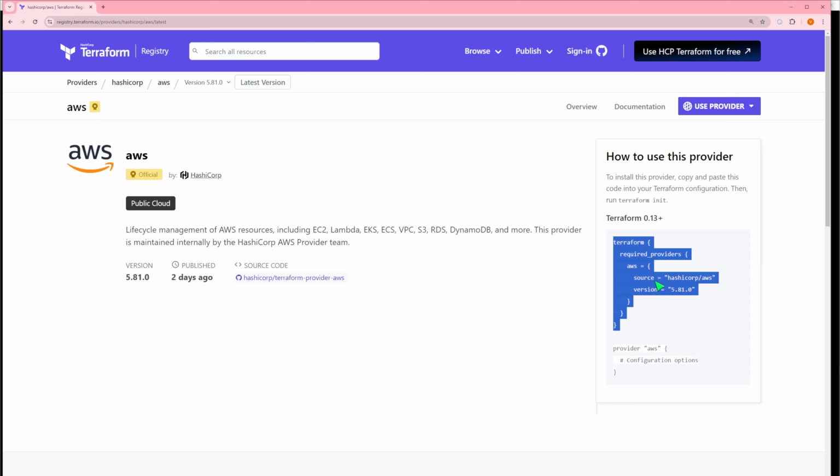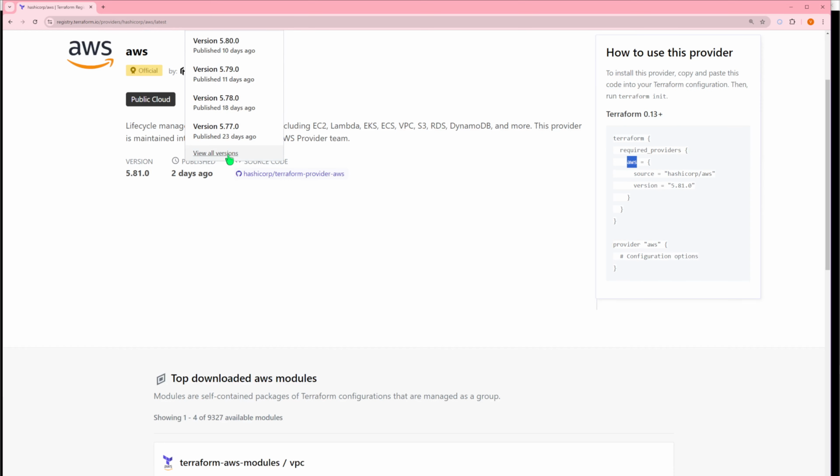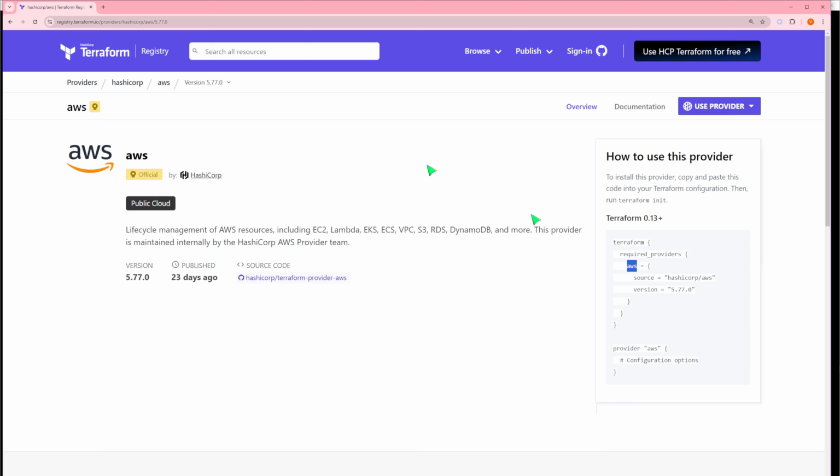Basically, this block is what will communicate that you are going to use a provider called AWS, and that version is 5.81.0. Let us say for your automation, you started long back with 5.50 something, and you wanted to use some specific version due to some dependency. Simply, you can go here and find out. We can click view all versions, and then you can select the respective one. For example, I selected 5.77.0. You see here the code that supports 5.77.0. I will explain how this is going to be used in the automation in a few seconds.